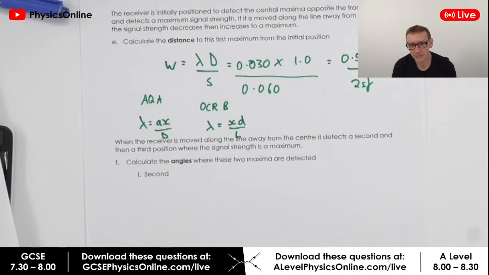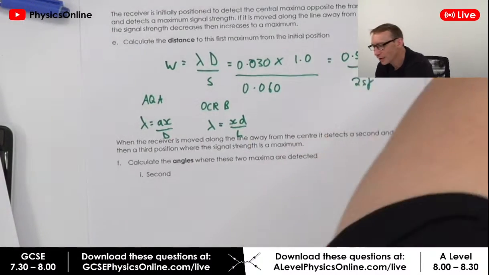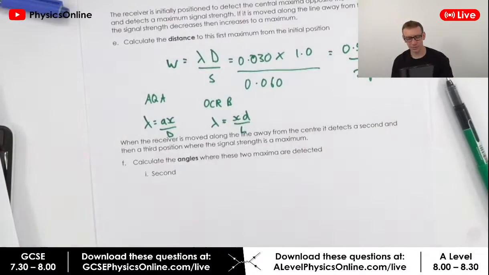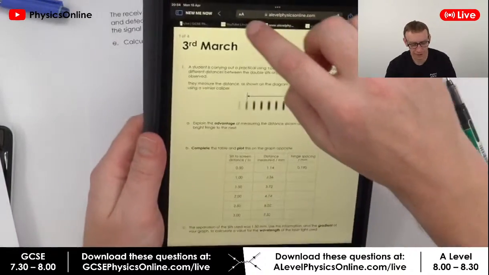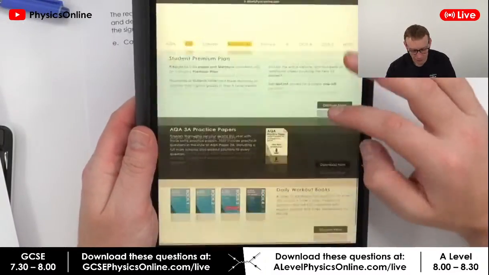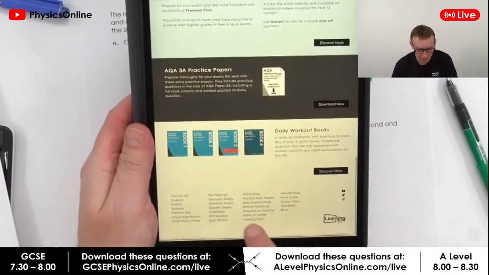Do you need to know the derivation of that? I believe, Jamil, that you do for AQA. And I do have derivations on my website. Looking at A-level physics online, if you go down to the bottom of the page, you can find lots of useful stuff.